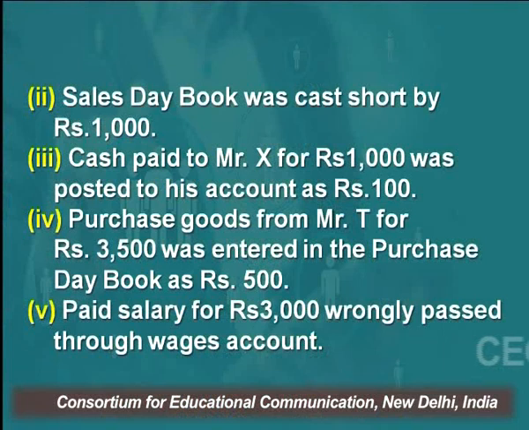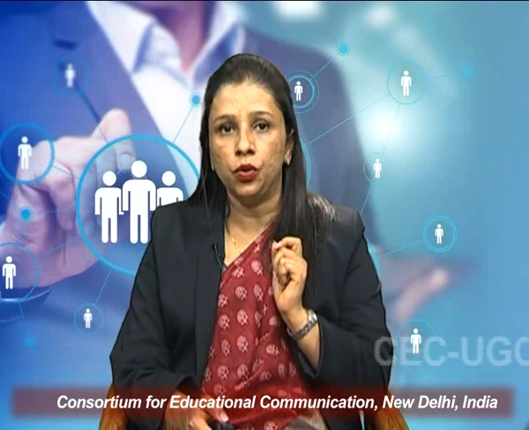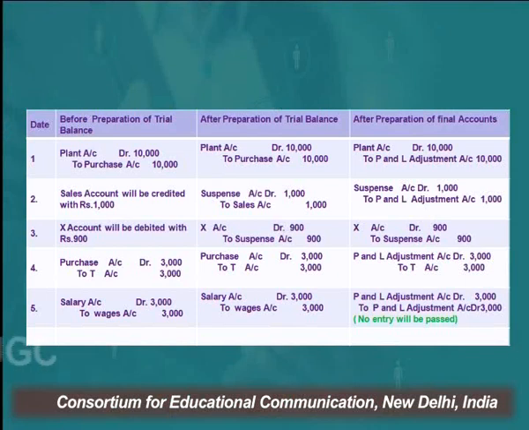Transaction number 4. Purchase of goods from Mr. T for rupees 3,500 was entered in the purchase day book as rupees 500. That is, we have purchased goods from Mr. T for rupees 3,500 and it was wrongly entered in the purchase day book as rupees 500. The correct entry should be purchase account debit to T account. If it is done before or after the preparation of trial balance, the entry remains the same. And if it is done after the preparation of final accounts, then purchase, which is an expense, and all types of expenses come under nominal account, so this has to be replaced by the profit and loss adjustment account.